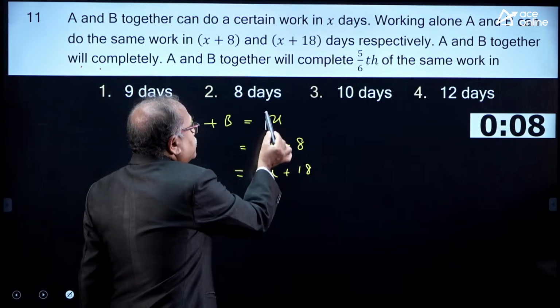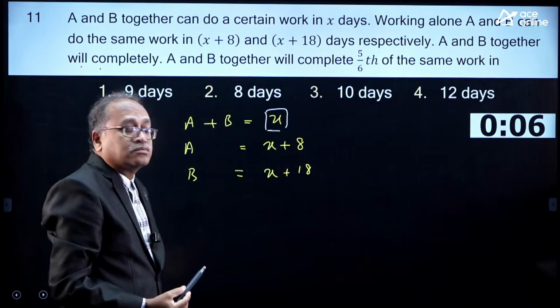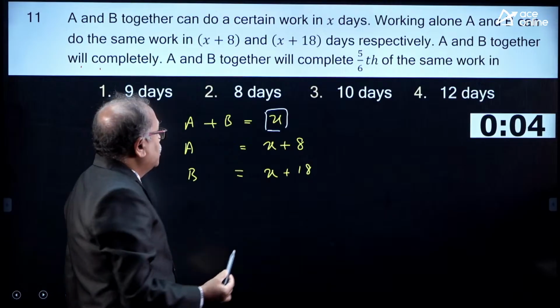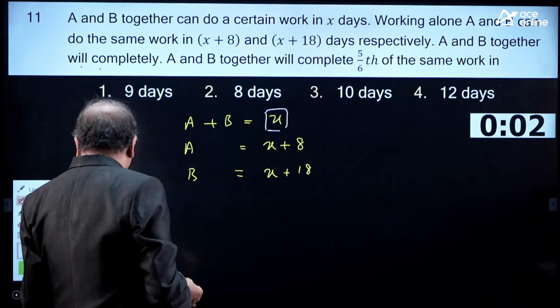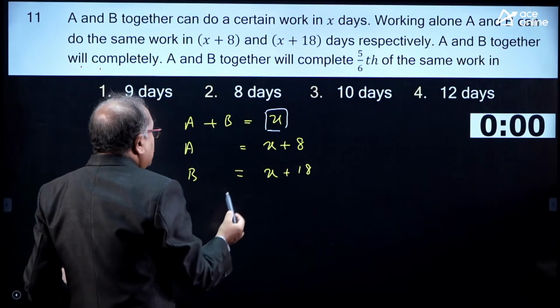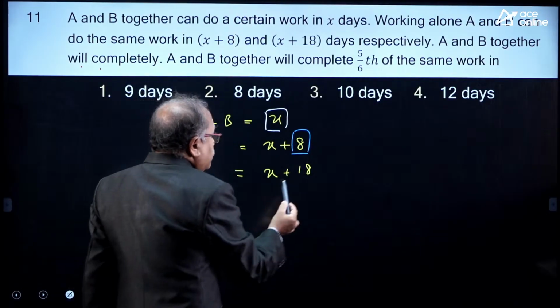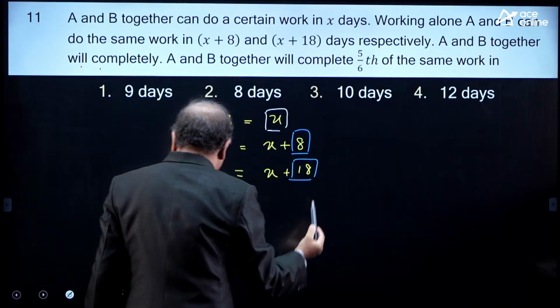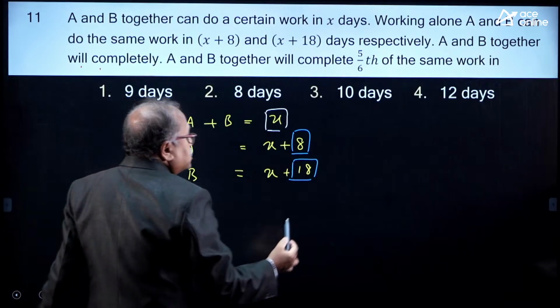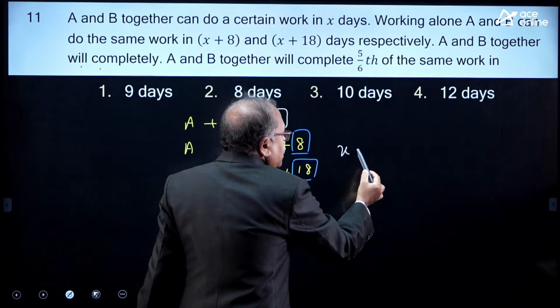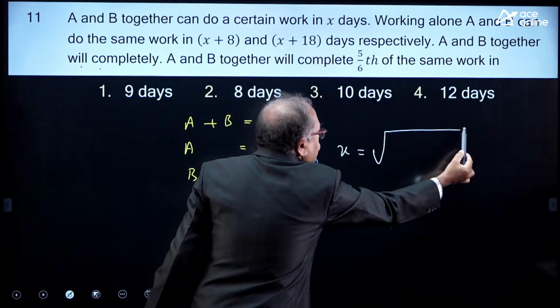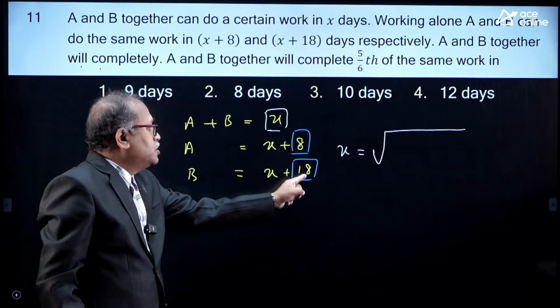If A and B together can complete the work in X days, and A alone can complete it in X plus 8 days and B alone in X plus 18 days, in this case, X is equal to the square root of 8 into 18.